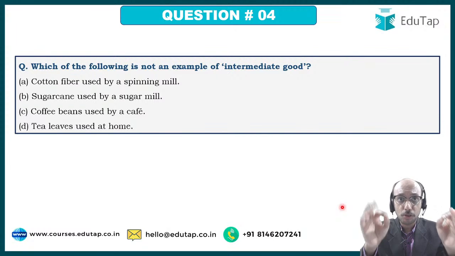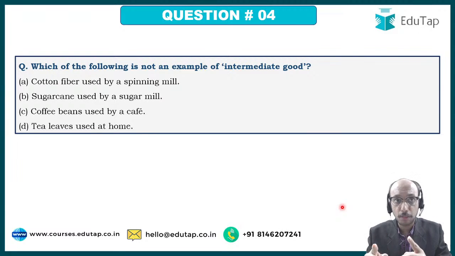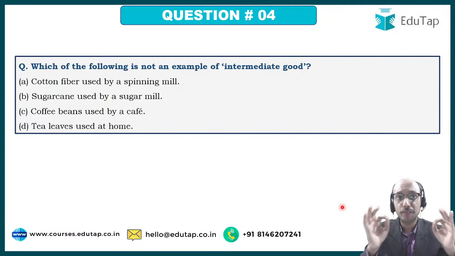Now, tell me which of the following is not an example of intermediate good. Cotton fiber used by spinning mills, sugarcane used by sugar mills, coffee beans used by a cafe, tea leaves used at home. आपको बताना है कि which of the following is not an example of intermediate good.